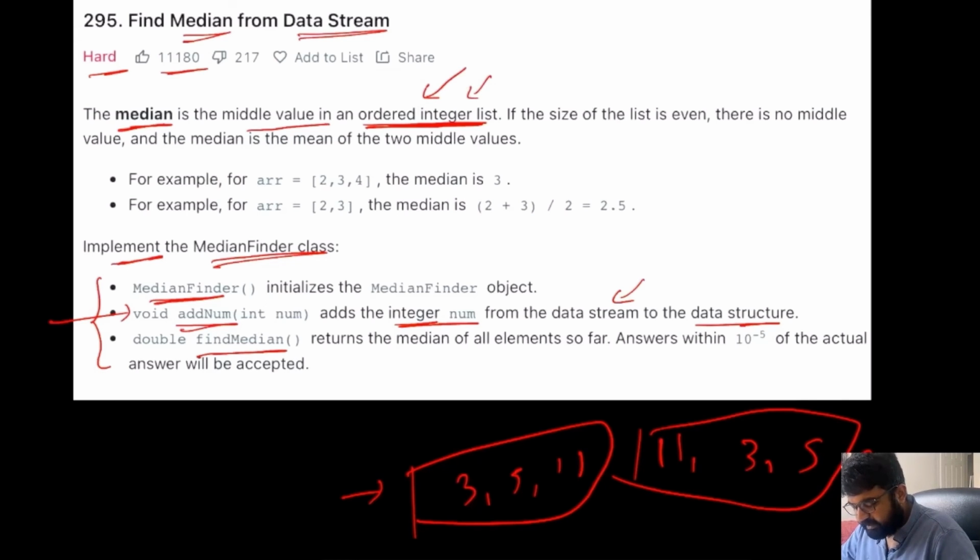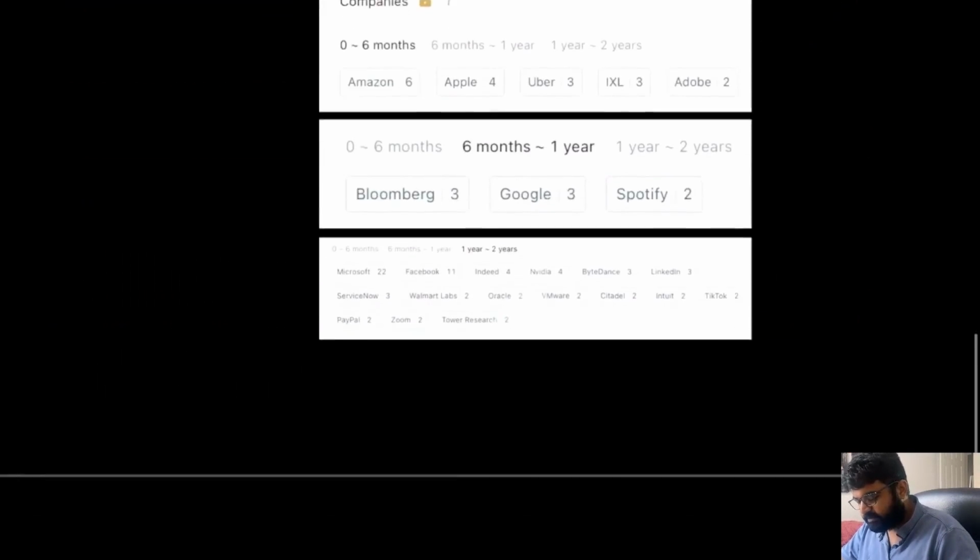Now we need to see what the definition of the median is. Basically median is the middle value, and if the size of the list is even, which means there is no middle value, in that case, we need to find the median as the average of two middle values. And we are given some examples, but we are going to see this in much broader examples.